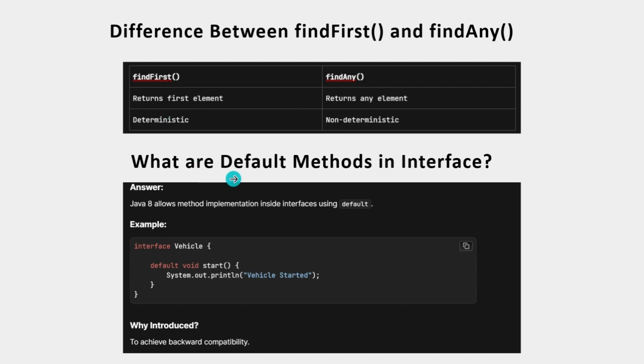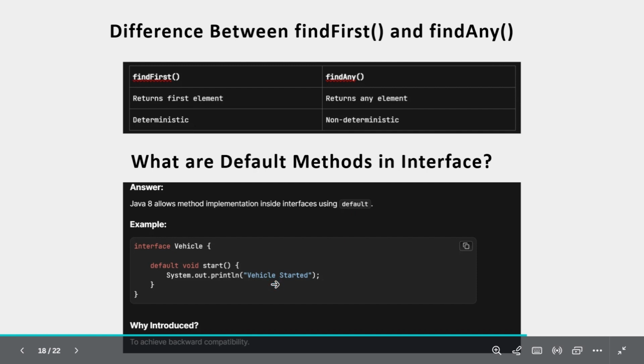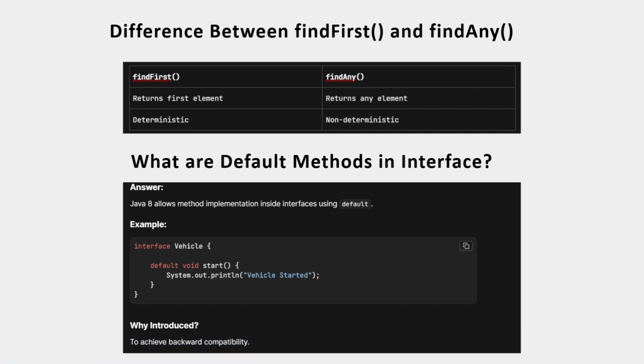What are default methods in an interface? Java 8 allows methods to be implemented inside interfaces using default methods. The default method has some implementation. If you want to override it, you can still do that in your implementation classes.